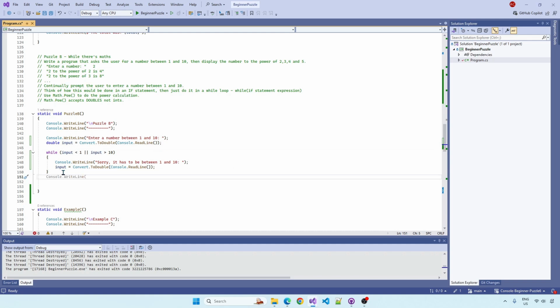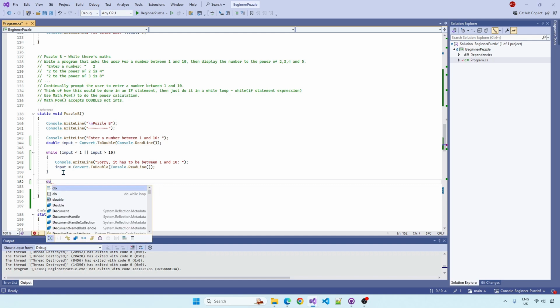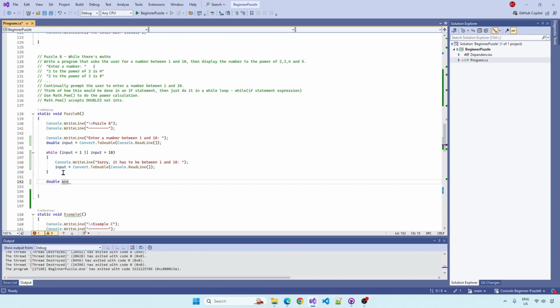Okay, now we have to do the power calculations. We've got the input. So you could just do this line by line. You could calculate an answer. That has to be a double, doesn't it? Because math.pow uses doubles.